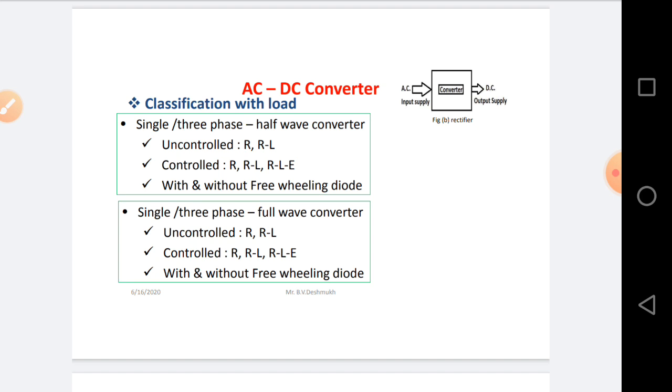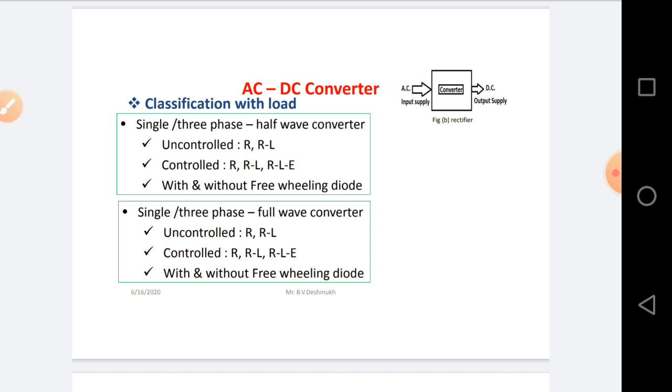Similarly, single phase and three phase converters are also full wave types of converters. In this full wave converter also we are using controlled and uncontrolled circuits. In uncontrolled circuits we can use R load and RL load, and in controlled circuits we can use R load, RL load and RLE load.